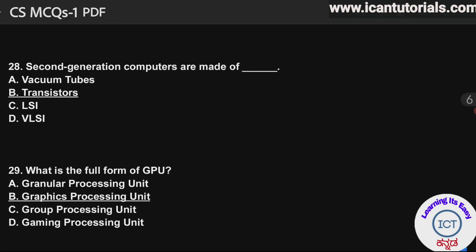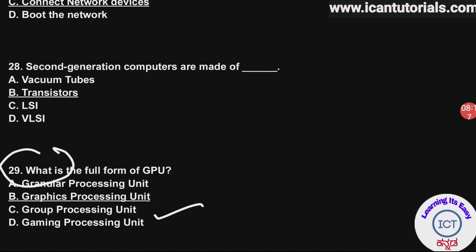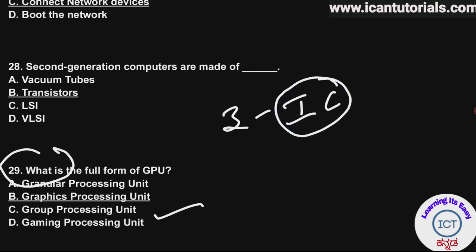Next, let us see the 28th question. Second generation computers are made of what? What do second generation computers use? In the third generation we used integrated chips or circuits, in short called IC. And the second generation computers used transistors. First generation computers used vacuum tubes. Second generation computers used transistors.